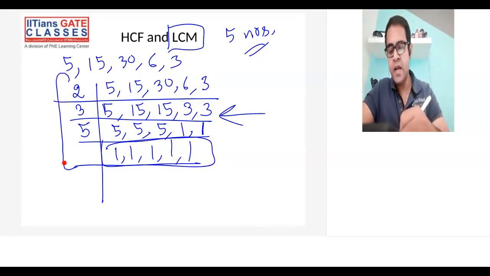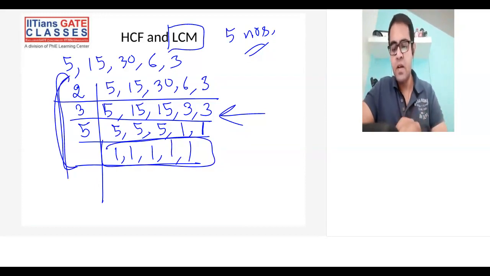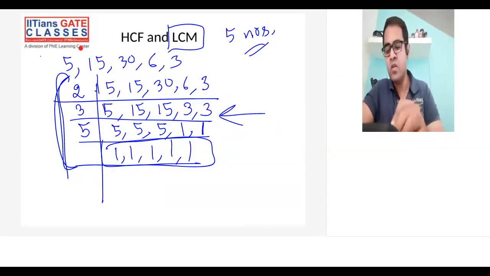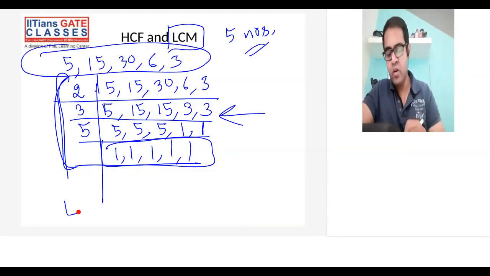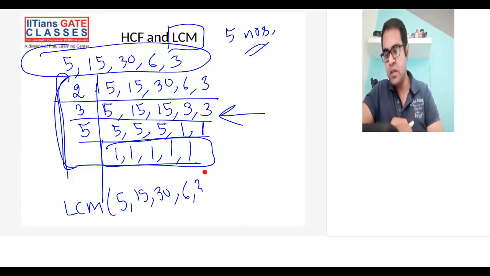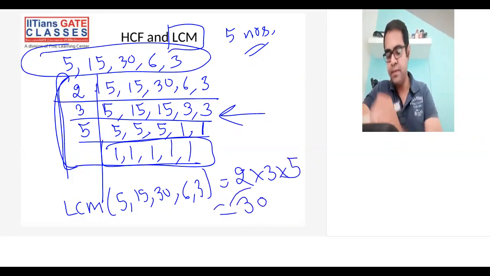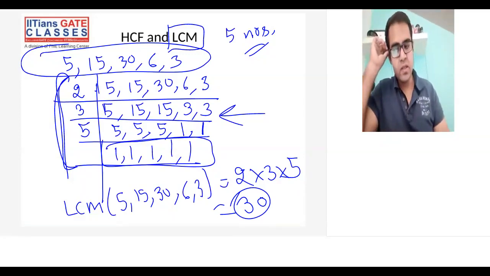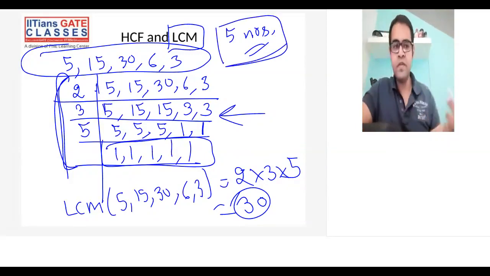And whatever numbers I have on the left hand side of this line, I'll just multiply them, and that will be my LCM for the whole list. So the LCM for this whole thing, 5, 15, 30, 6, and 3, will be 2 into 3 into 5. So this is 15 into 2, 30. So the LCM for all of these will be 30. All right. So this is how you can find the LCM for any set of numbers.